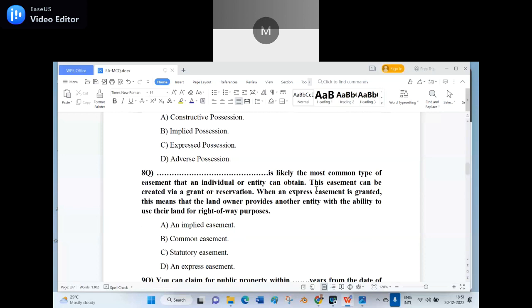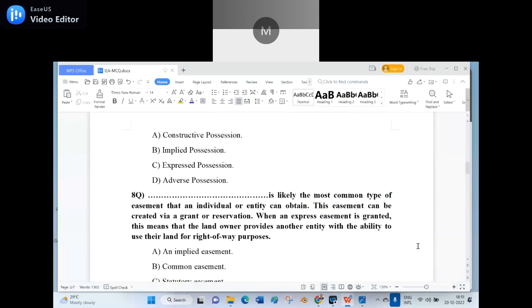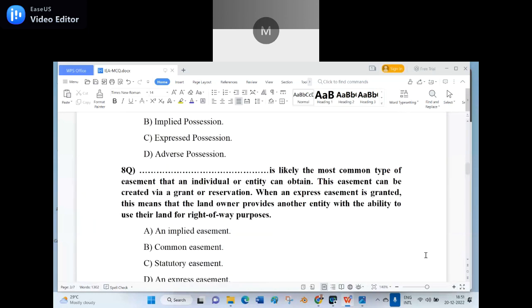Can't you see the screen? Is it not visible? Yes, sir. Means yes means it is not visible? No, it's visible, sir. Then why do you say yes? I magnified. Yes, read now.